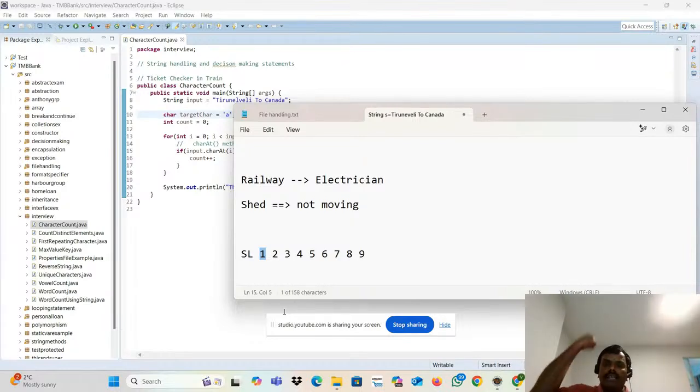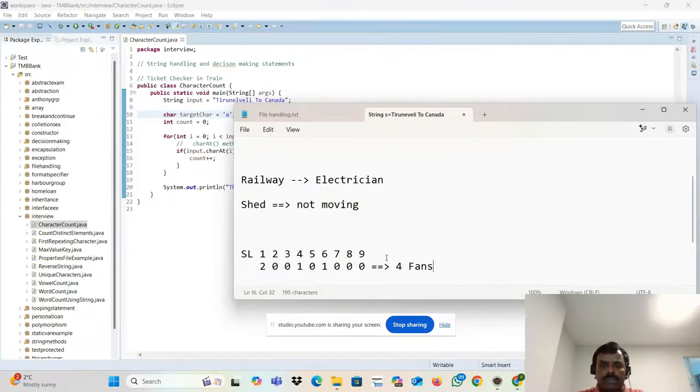Then you go to the second compartment. Again you check it. No fan is on. You go to the third compartment. First compartment, 2 fans are on. Second compartment, none of the fans are on. Everything is off. Third compartment, nothing. Fourth compartment, 1 fan is on. Fifth compartment, 0. Sixth compartment, 1 fan is on. You switch it off. Again 0, again 0, again 0. So totally, how many fans were on? 4 fans were on. So how many fans did the electrician switch off?